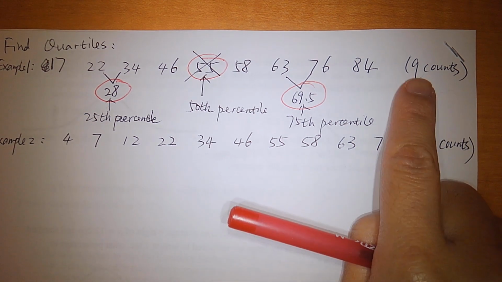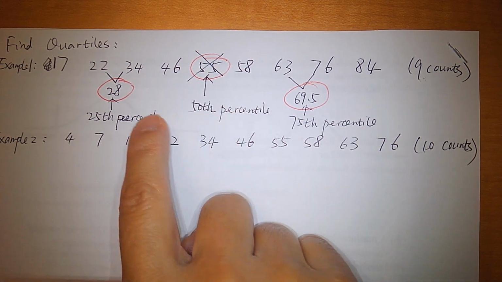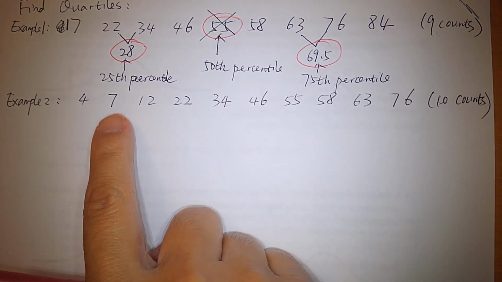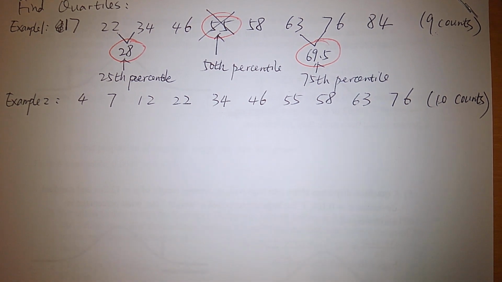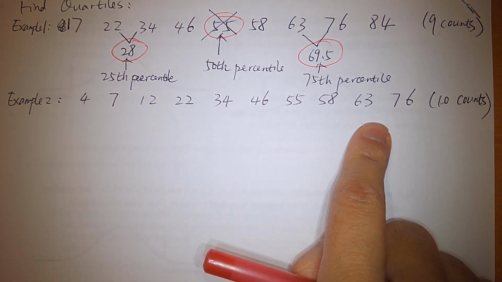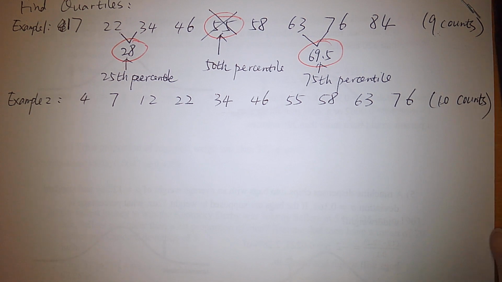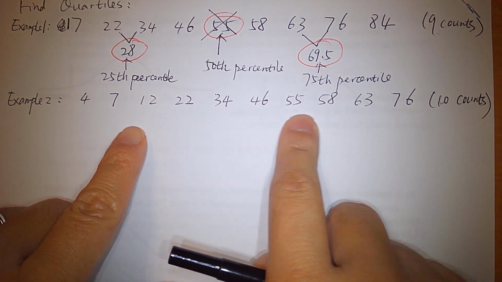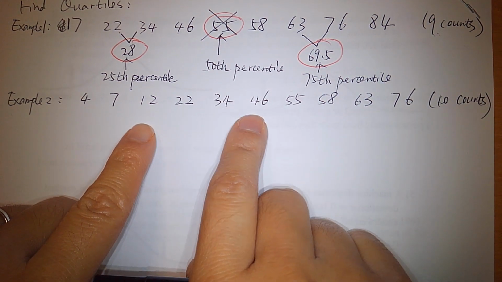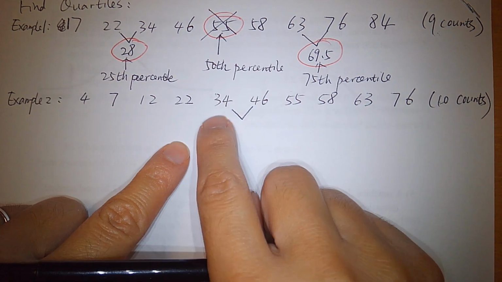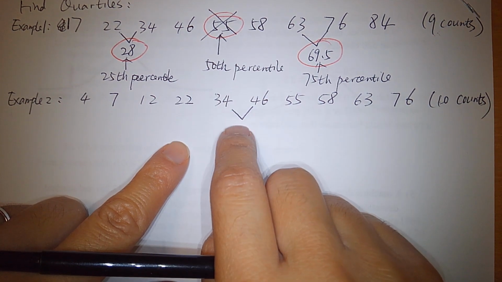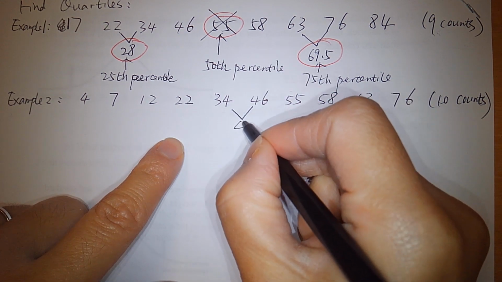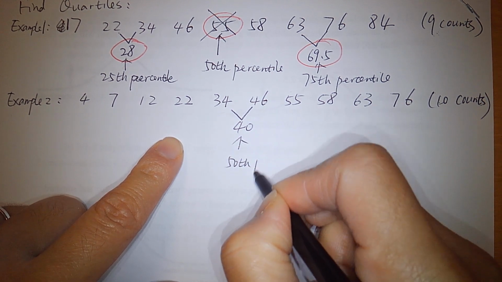Okay, so this is if we have an odd number of data in the list, that's how we do the quartiles. Example 2. If we have 10 counts, which is an even number of data values in this list, first let's define the 50th percentile. How? 10 data values, what do we do? Middle 2, average, gives us the 50th percentile, right? So 34, 46, what's the average? 40. Okay, this is the 50th percentile.